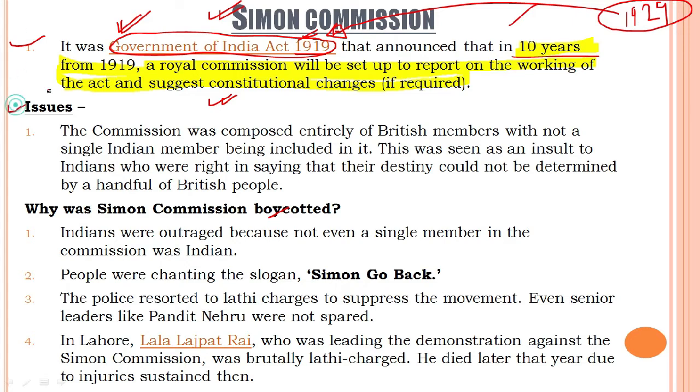Now let us see the issues related with this commission. The commission was composed entirely of British members. Now this was the main bone of contention, that the commission was composed entirely of British members with not even a single Indian member included in it. Clear? Now why would this have outraged the Indians? Because the commission is coming to report on the working of the Act in the context of India. So Indians ought to have been members of this commission, but they were not made members of it.